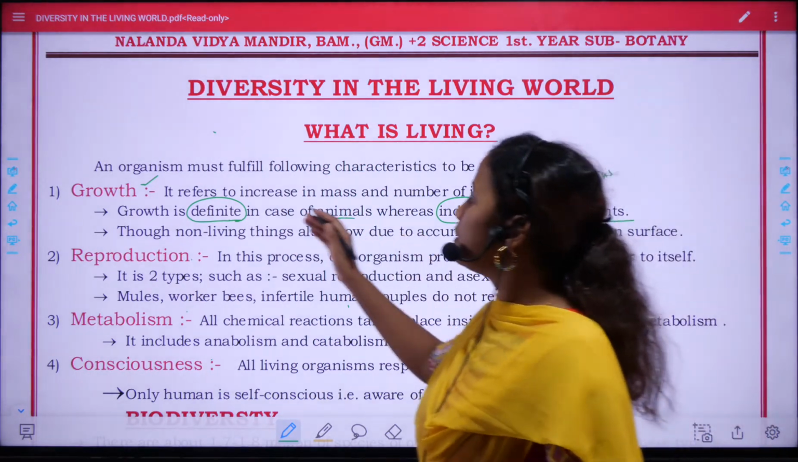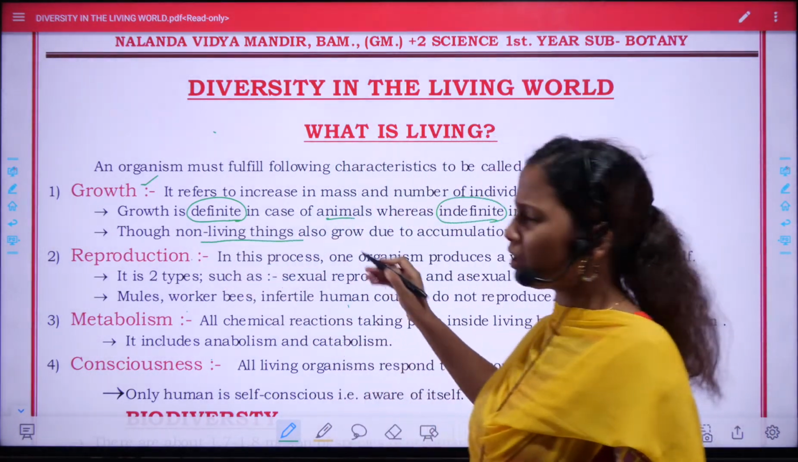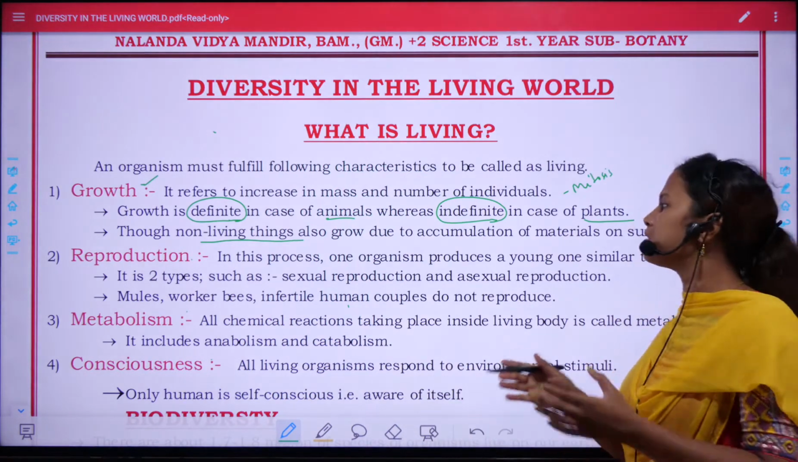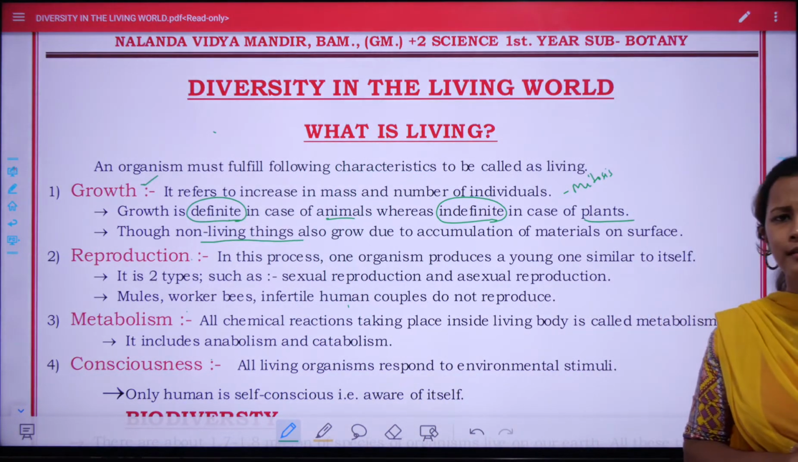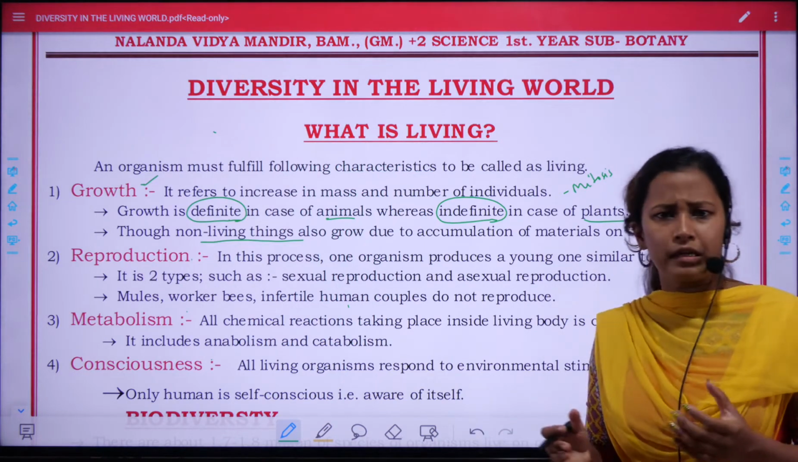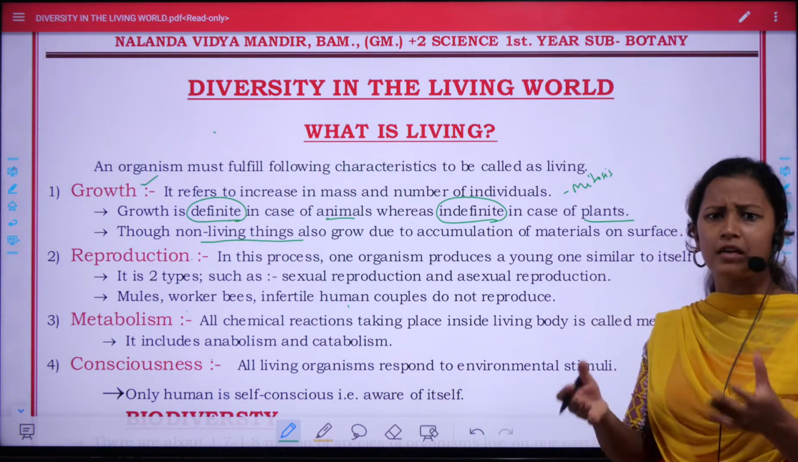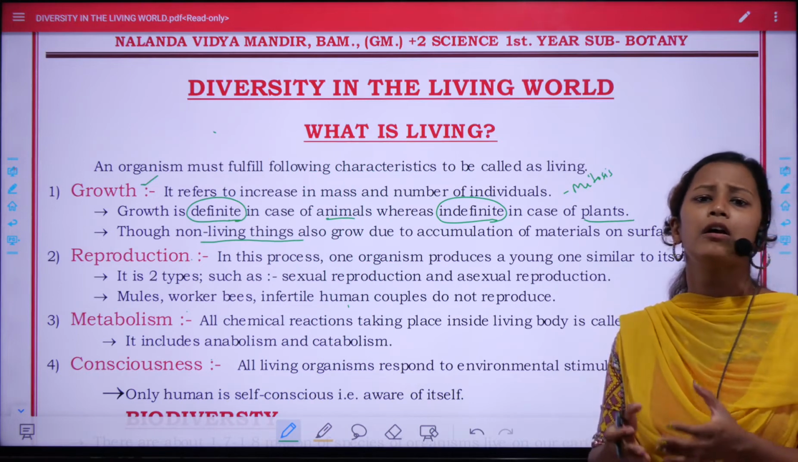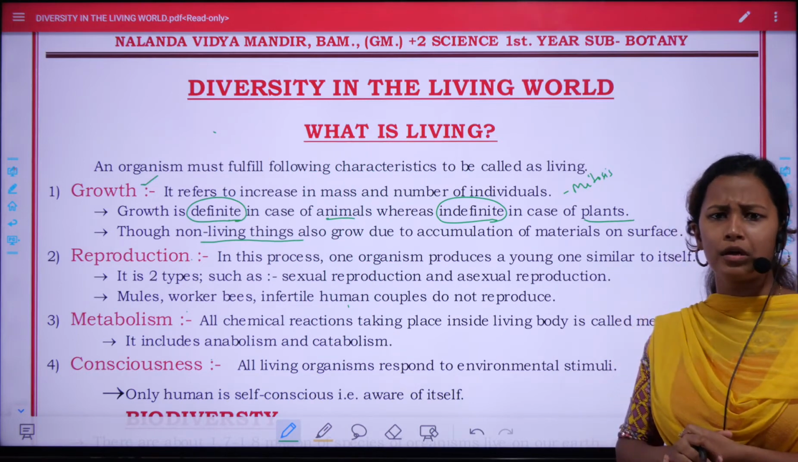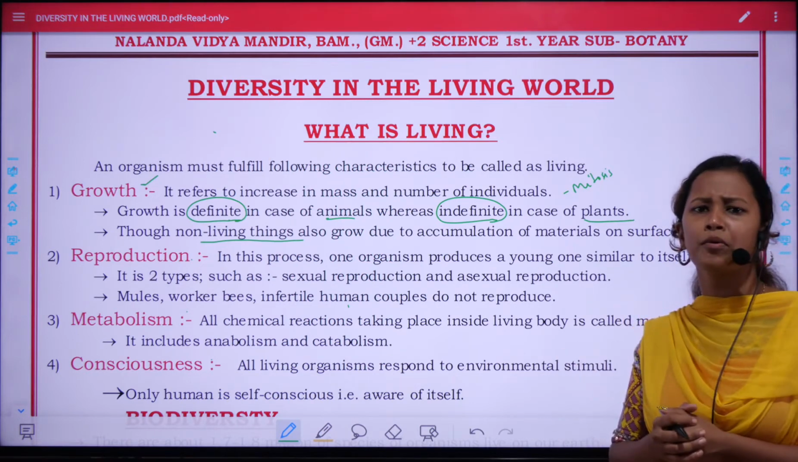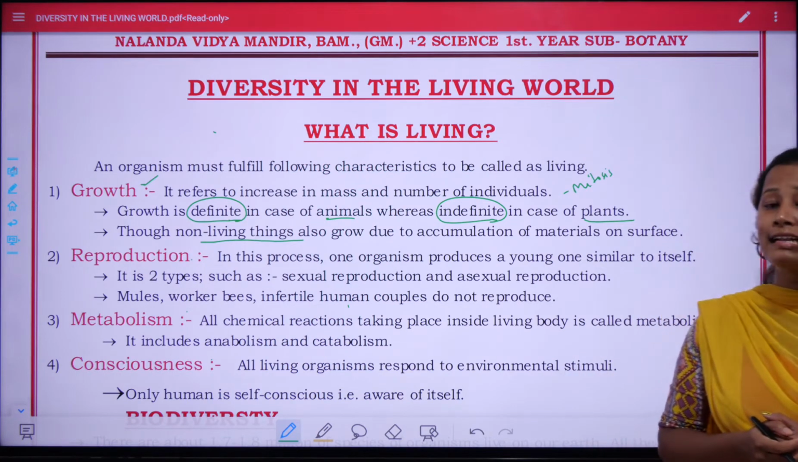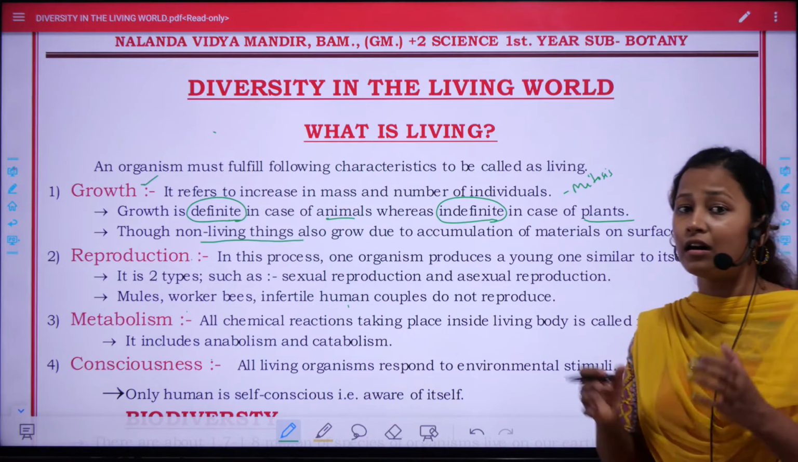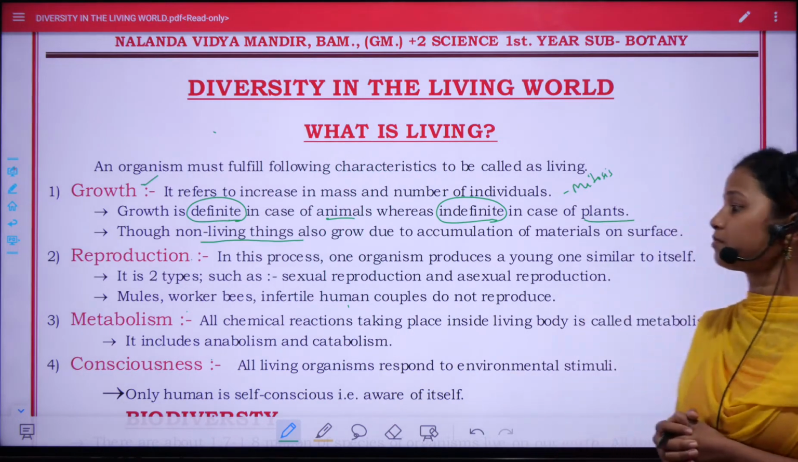Growth also occurs in non-living things when some external substances accumulate on their surface. For example, a mountain. When we deposit many rocks and extra soil on its surface, it will grow in size up to another few meters. But that growth is not intrinsic, that is extrinsic, by external growth.